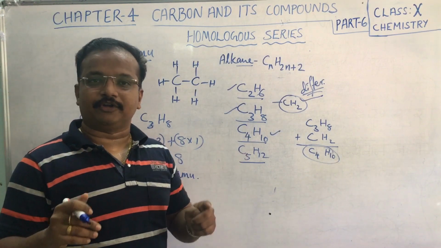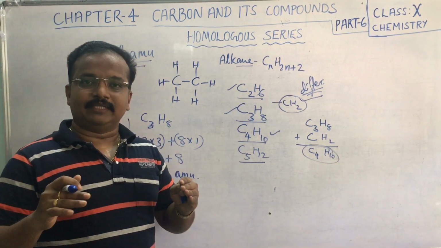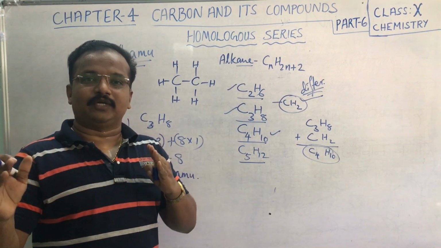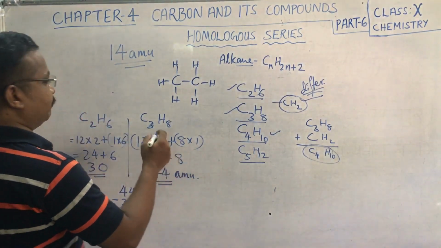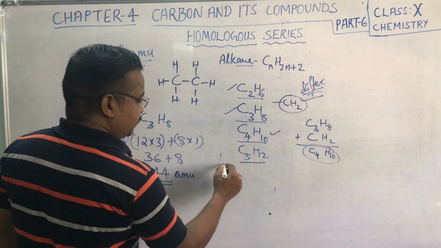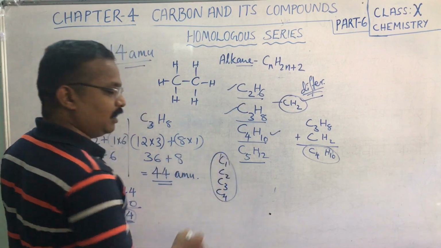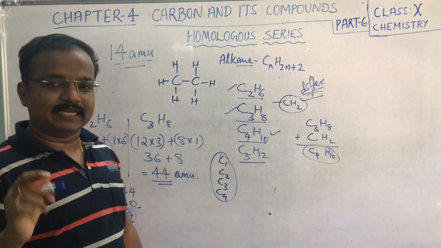One more thing to remember: their physical properties change gradually. In alkanes, the first four members, C1, C2, C3, C4, are gases.